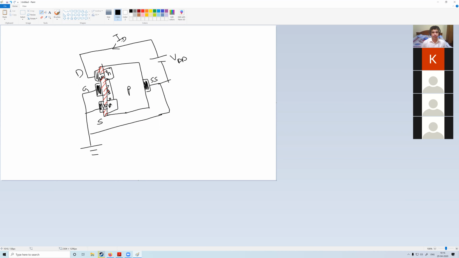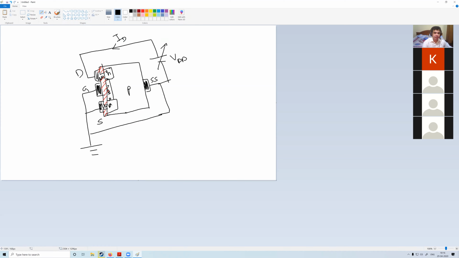Right? Is it okay? If we connect it this way, that all the terminals except the drain are grounded, and there is a positive potential given at the drain, the electrons will move just like the JFET from the source to the drain through the channel, and the current direction will be as shown in the figure, opposite to the flow of the electrons. So ID flows in this case.